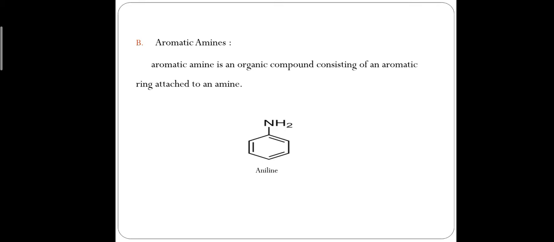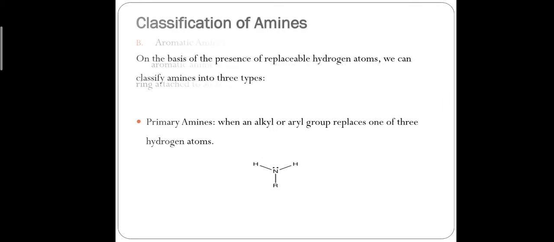So let us move to the next topic, that is classification of amine. The classification is on the basis of the replaceable hydrogen present in amine. The first class is primary amine.